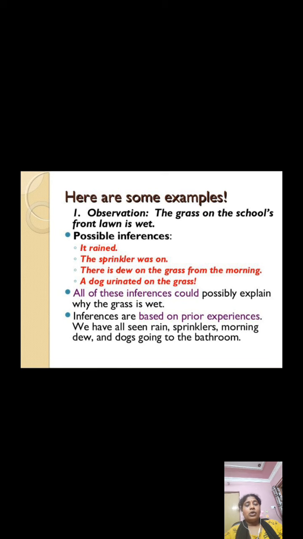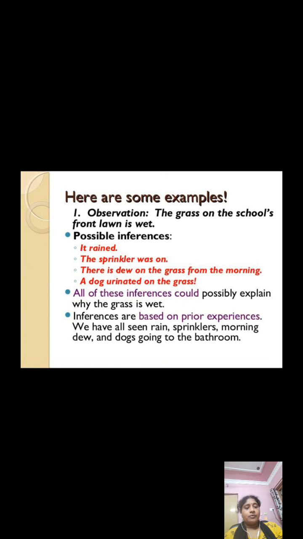But how are you going to get the correct answer for this? You have to collect the data, you have to collect information, you have to find out whether it rained or not last night. Or you can ask your school gardener whether the sprinkler was on so that the grass is wet. If these two are not correct answers, then you may guess that it is because of dew.